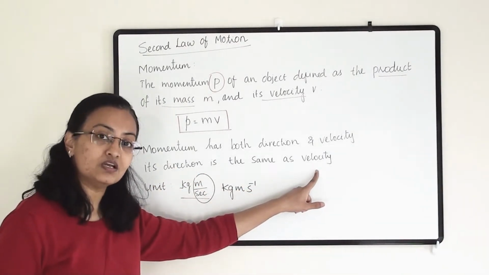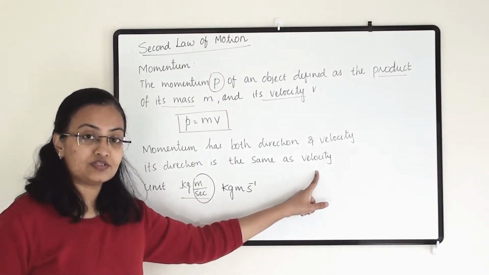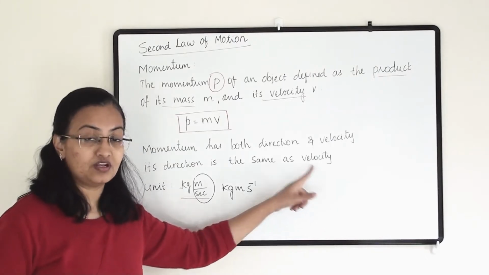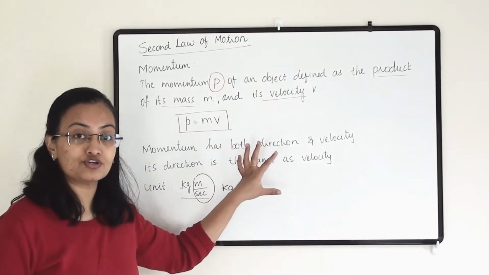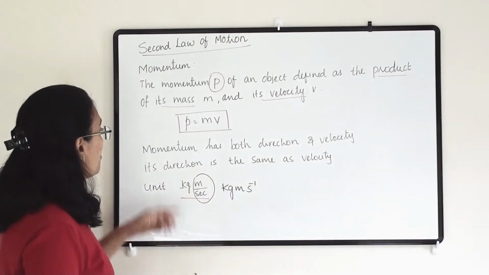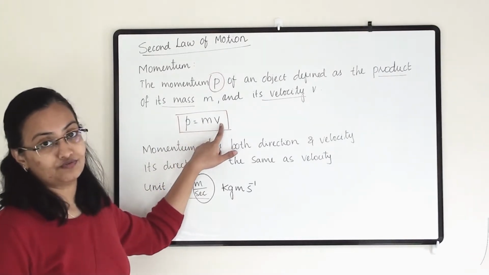What is velocity? Velocity means speed with a direction. So velocity always comes along with direction. Now momentum also has a direction, so their directions will be the same. So momentum equals the mass of an object times the velocity of the object.